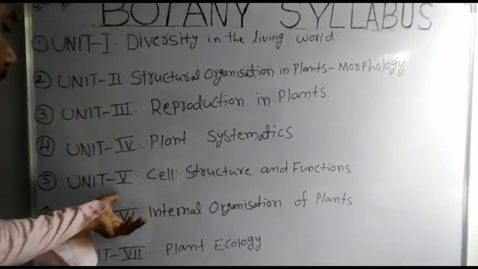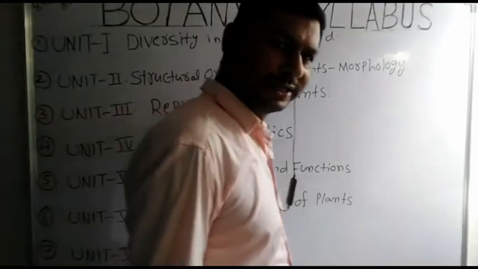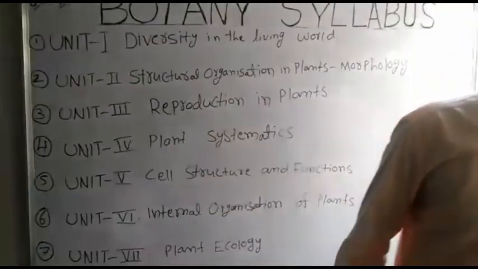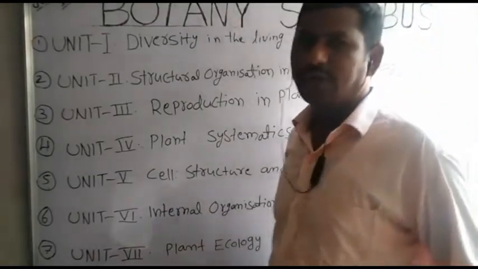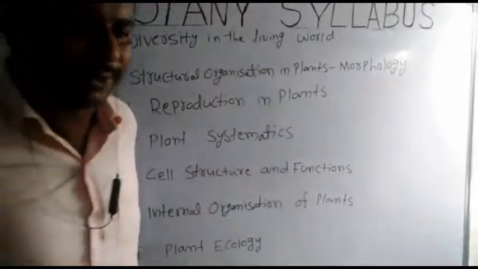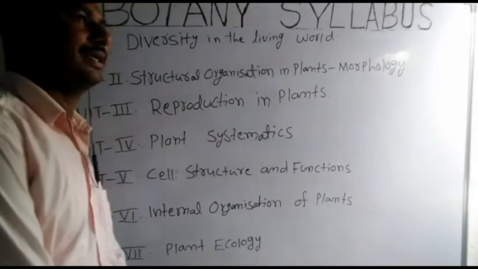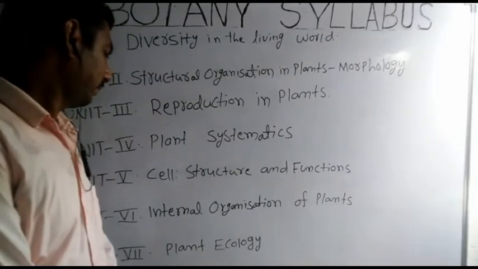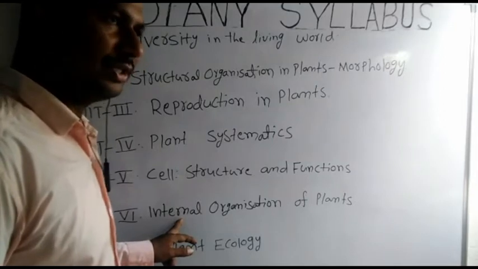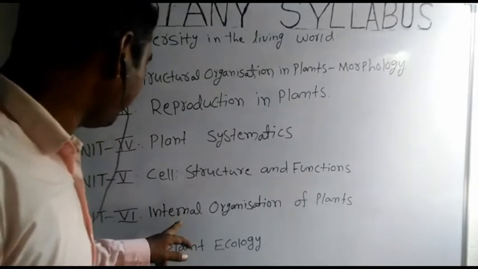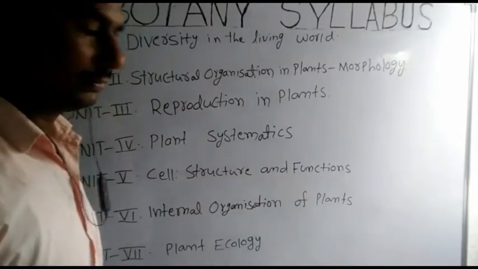Now the 6th unit name is internal organization of plants. The 6th unit also has only a single chapter. The chapter name is histology and anatomy of flowering plants.